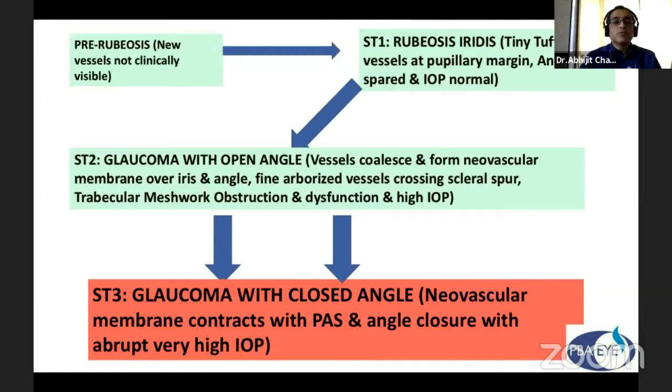If we don't intervene, it goes into stage 2, glaucoma with open angle, where vessels coalesce and form a neovascular membrane over the iris and angle, with fine arborized vessels crossing the scleral spur, trabecular meshwork obstruction and dysfunction, and high intraocular pressure. This goes into stage 3, glaucoma with closed angle, where the neovascular membrane contracts, with peripheral anterior synechiae and angle closure with abrupt, very high intraocular pressure.